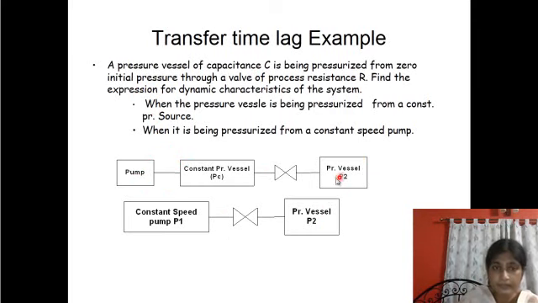I will explain the transfer time lag example with a heat exchanger, as we are familiar with it already.